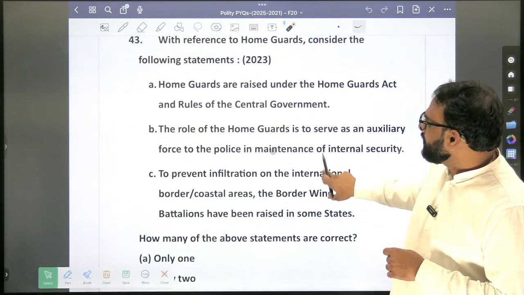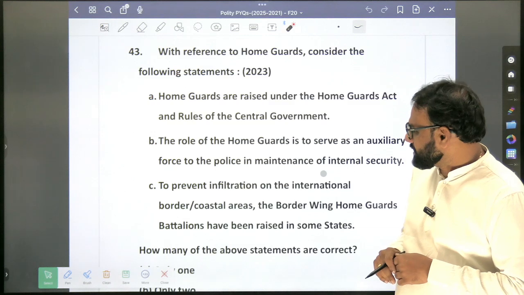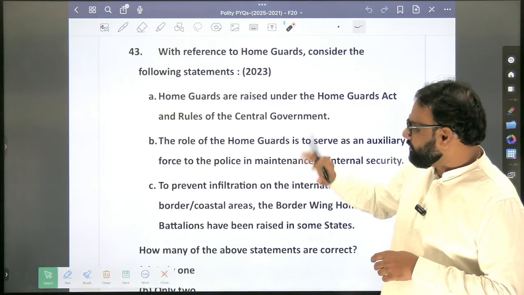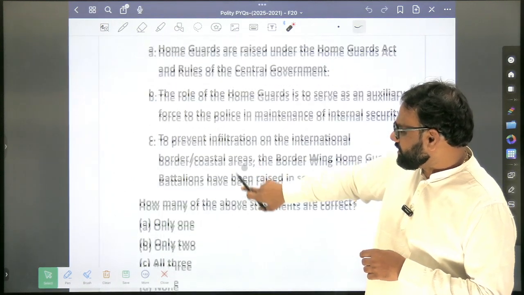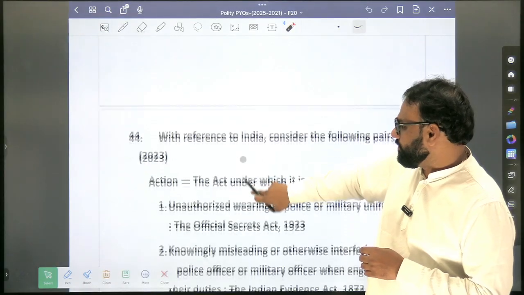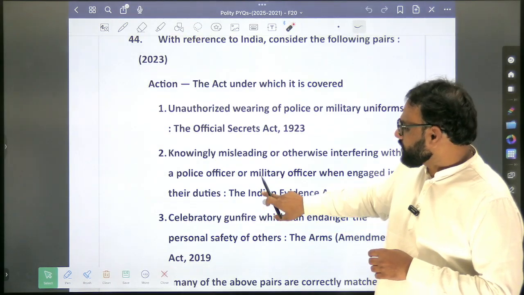Okay, so with reference to home guards, consider the following statements. Okay, so we'll include it in the what? Current affairs kind of thing. Now we'll just ignore it. It is not pure polity. Okay, this is also current affairs related thing.